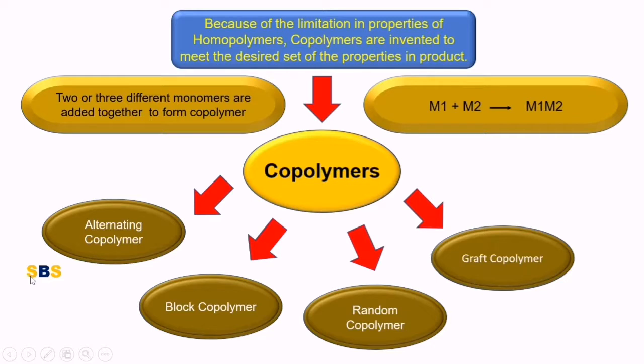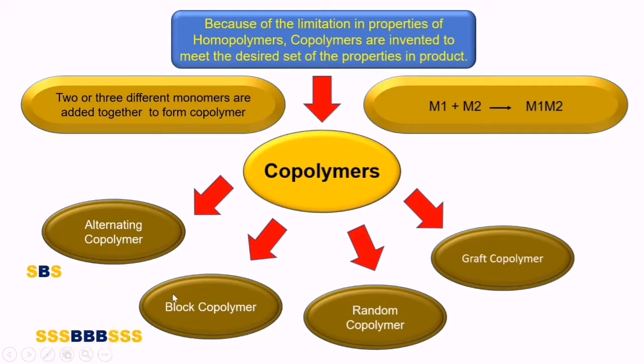Styrene is a different monomer, butadiene is a different monomer, and they polymerize with each other, forming alternating linkages. So first styrene is there, then butadiene, then styrene, then butadiene, then styrene, butadiene, styrene. So they arrange in an alternating fashion.